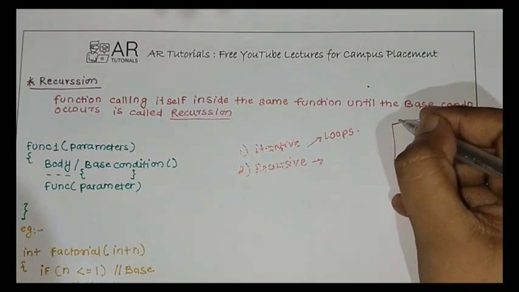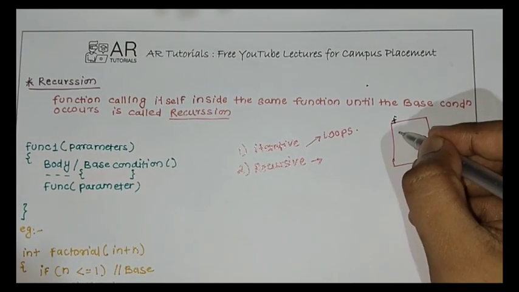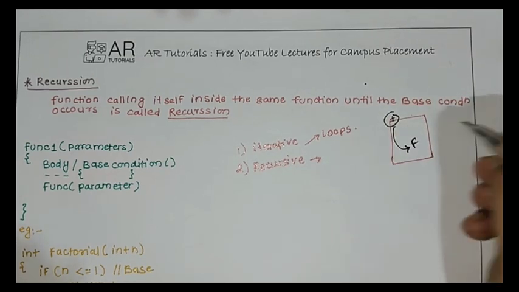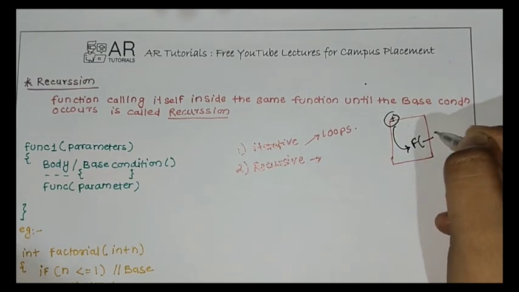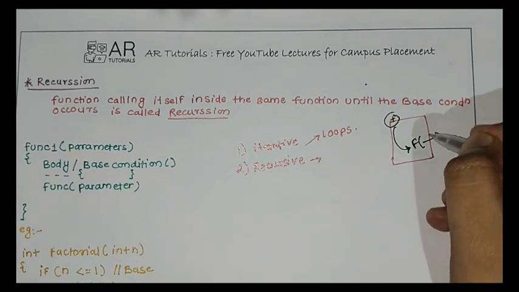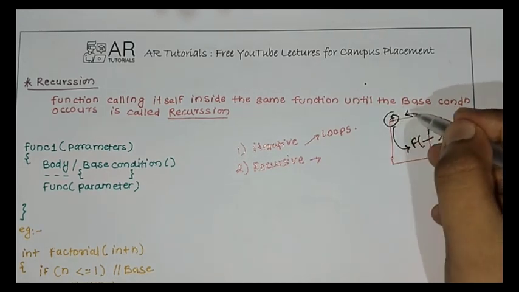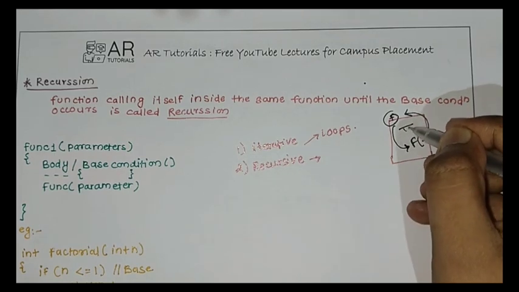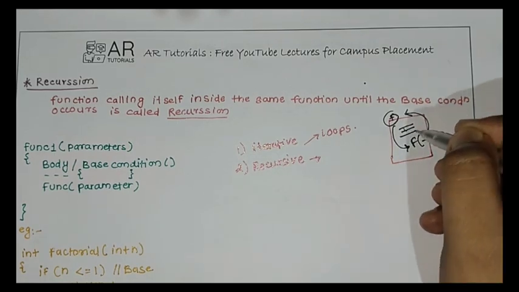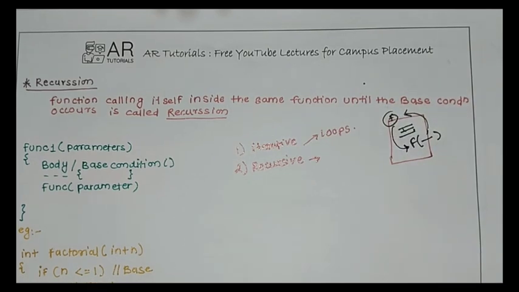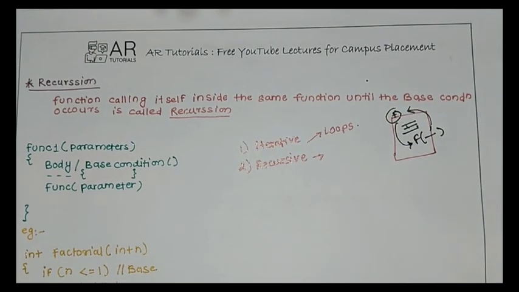Okay, so this is my function. Inside that I am calling this function repeatedly, with some case, and if it's not completed, I'll again go with the changed condition. I'll again call this function until and unless this base condition occurs. When this base condition occurs, it starts replacing all the gaps in between, and we'll get the perfect answer whatever we were expecting.